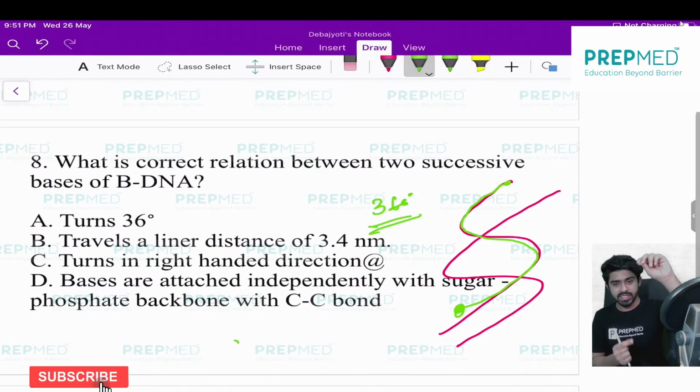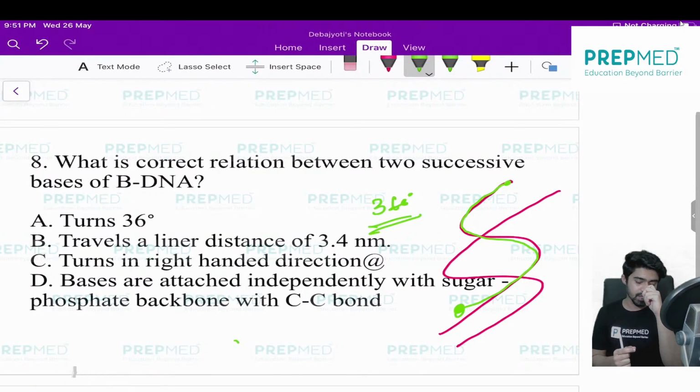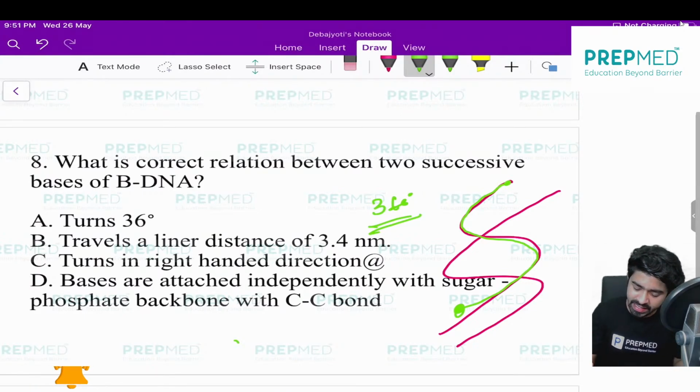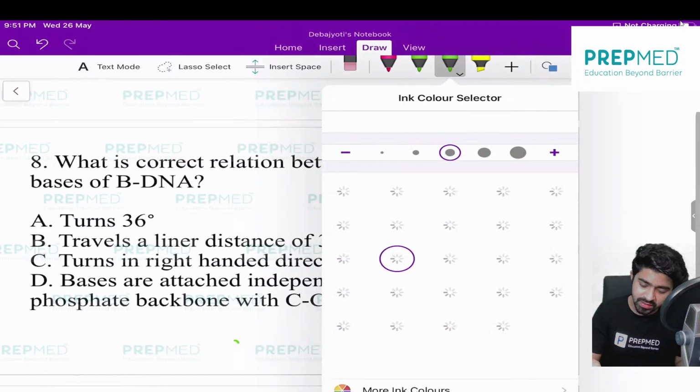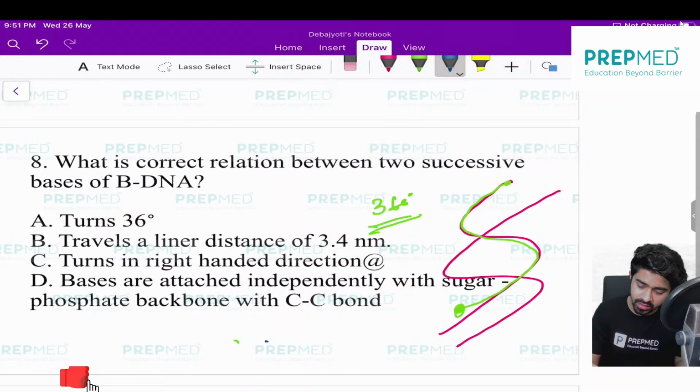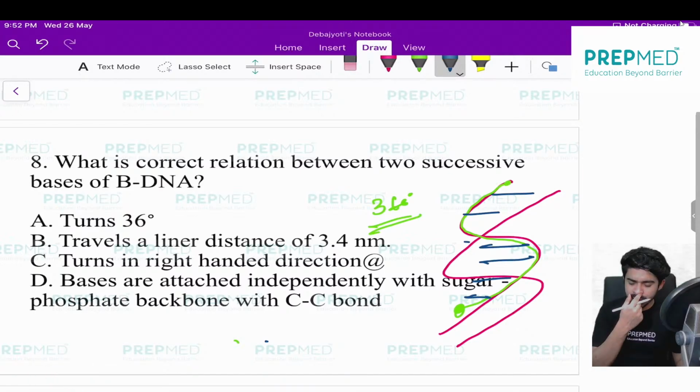This is called the pitch of the DNA. So this is a complete turning of a DNA where it completes its 360 degree rotation. And here you have to remember how many nitrogen bases you can expect in this position. All right, beta, what you can expect here is actually 10. In 360 degrees you can expect 10 if I consider BDNA, which is the typical DNA.